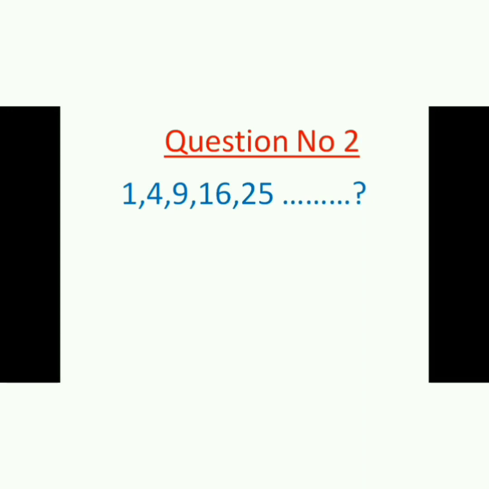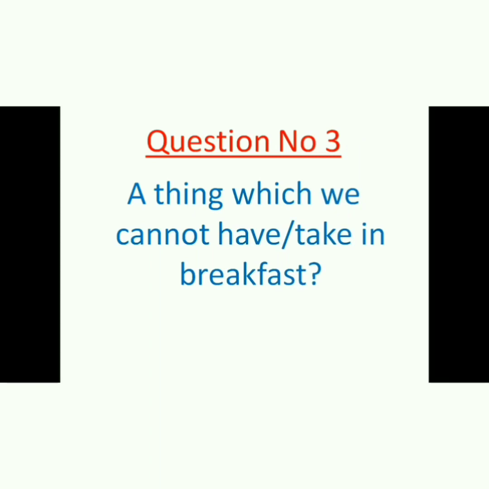So the next question is question number 3. Question number 3 says, a thing which we cannot have or take in breakfast. It means there is a thing which we cannot have or cannot take as a breakfast. What is that?